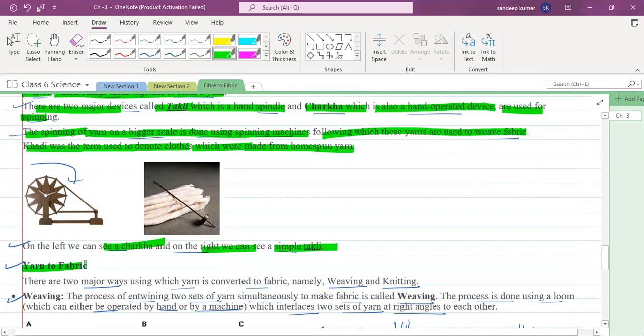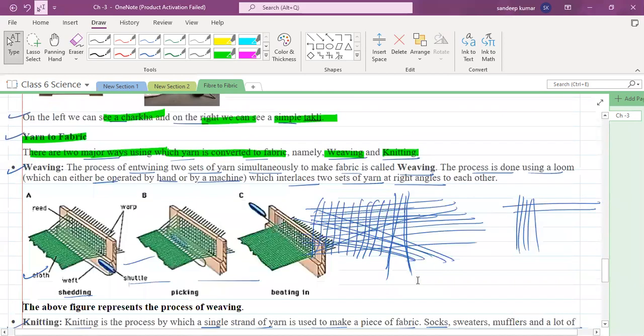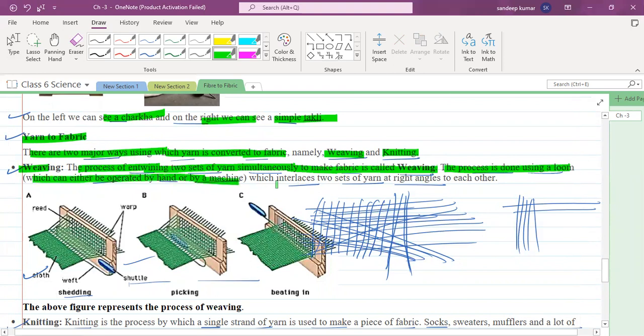Yarn to fabrics: there are two major ways by which yarn is converted to fabrics. One is weaving, another is knitting. They may ask you this question also, how to convert yarn to fabric. What is weaving? The process of intertwining two sets of yarn simultaneously to make fabrics is called weaving, and the process is done using a loom, which can be operated by hand or by machines, which interlaces two sets of yarn at right angles to each other.